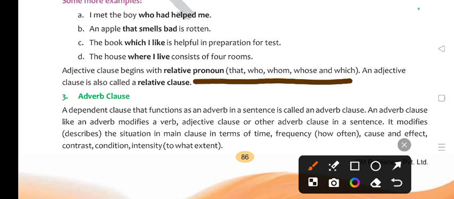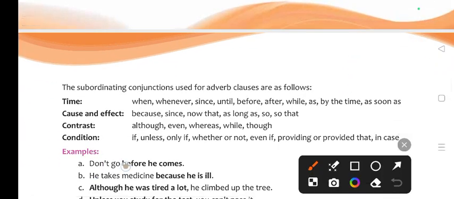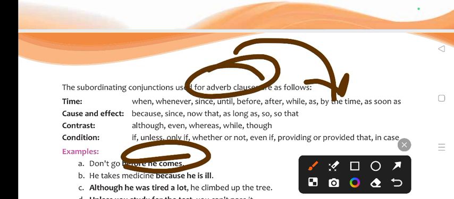Okay, now look at the adverb clause. Adverb clause क्या होता है? An adverb clause is a dependent clause that functions as an adverb in a sentence. Okay, now look at this. Don't go before he comes. All right. So this subordinate conjunction is used as an adverb clause. You can go through that like when, whenever, until. So these are what? These are adverb clauses.